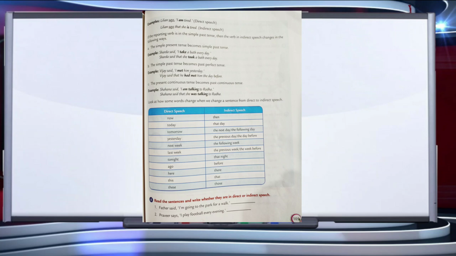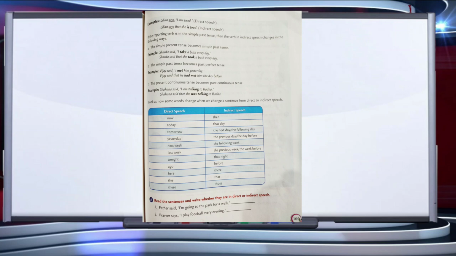So here is a table. You can read out the rules to change direct speech into indirect speech. In direct speech, now is changed into then. Today will be changed to that day. Tomorrow will be changed to the next day or the following day. Yesterday will be changed to the previous day or the day before. Next week will be changed into the following week, and last week into the previous week.